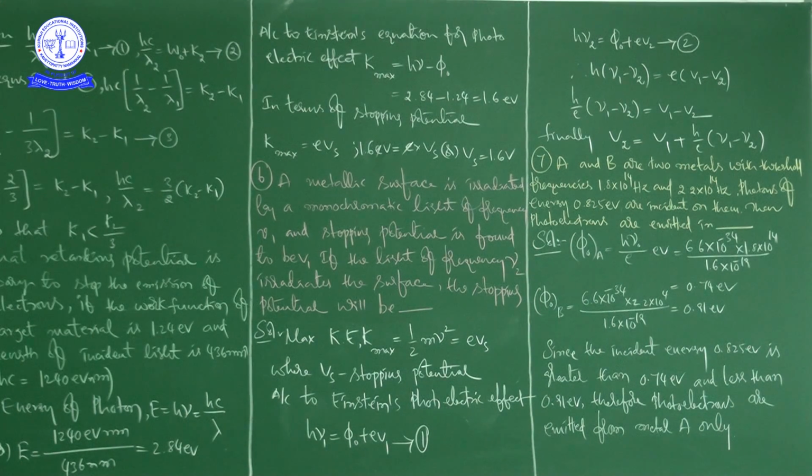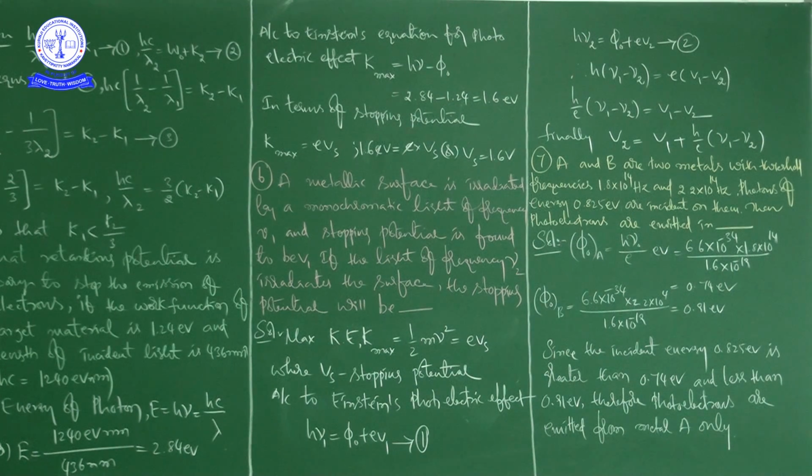Then photoelectrons are emitted in, so there are two metals, A and B. In which are photoelectrons emitted? Either A or B or both or none of them. That is what he is asking to get.